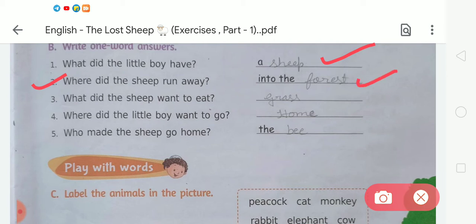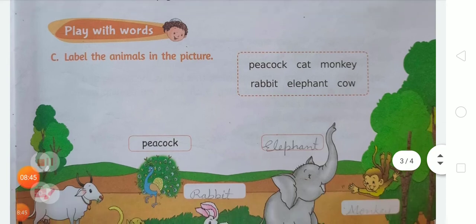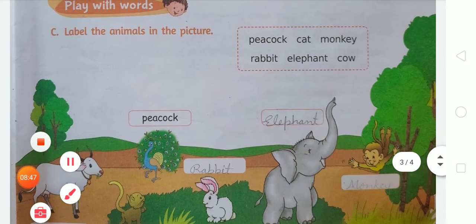F-O-R-E-S-T, forest. Now the third: what did the sheep want to eat? You have to write grass, G-R-A-S-S. Number 4, where did the little boy want to go? You have to write home, H-O-M-E. Number 5, who made the sheep go home? You have to write the bee. B-E-E.